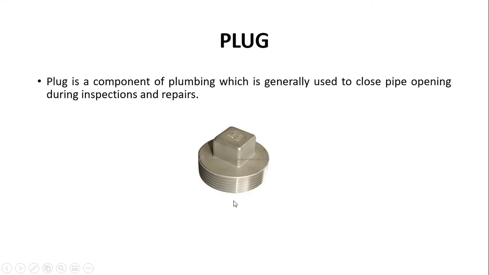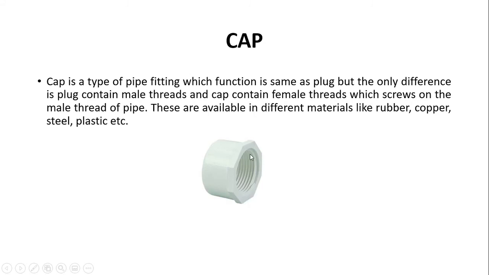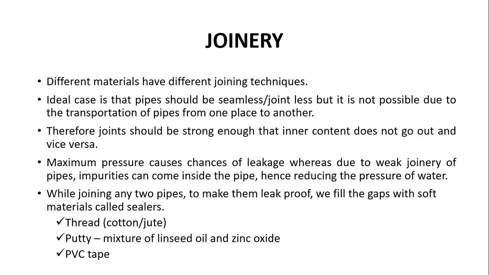So these are the male threads and these are the female threads, and we screw them onto the male thread of pipe. These are available in different materials like rubber, copper, steel, plastic, etc. Now let's talk about the joinery, that is, what different joining techniques we use. Different materials require different types of joining techniques. We cannot use one joining technique for all kinds of materials.